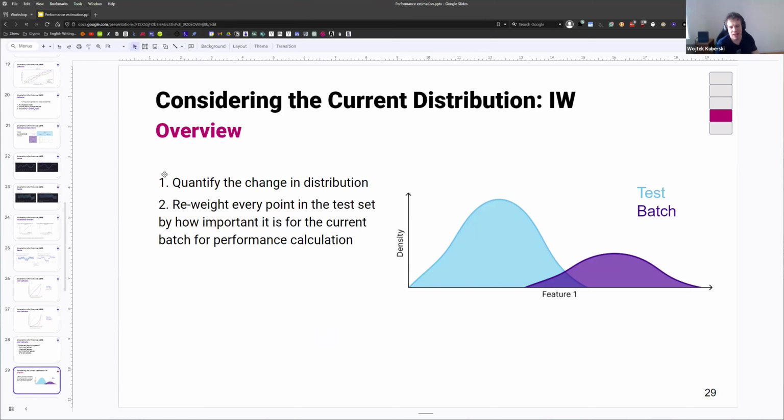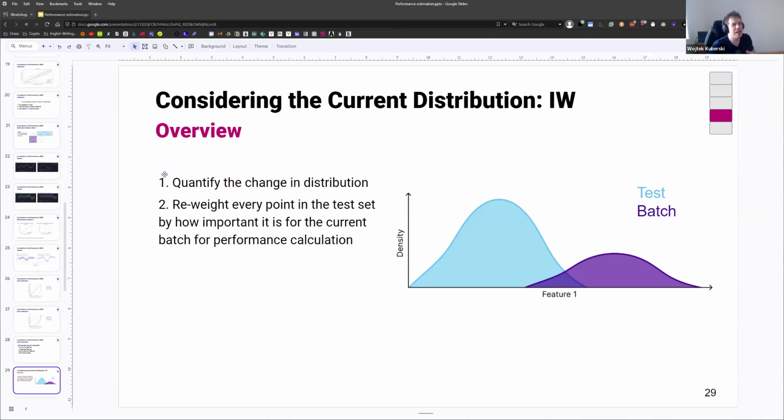So importance weighting is a surprisingly simple algorithm that's surprisingly hard for me to explain. And it only takes 2 steps. Before I go over the steps, let's first talk about what we intend to do. We're going to take our test data set and try to reweigh the performance on that set so that it somehow resembles our current batch. So we're going to weigh higher the data points in our test set that look like the data points in our current batch, and we're going to assign a lower weight to data points in our test set that look different from our current batch.